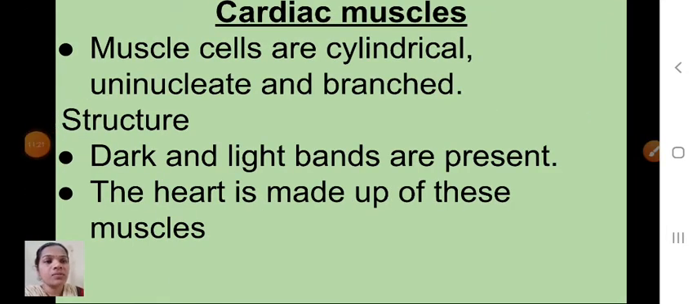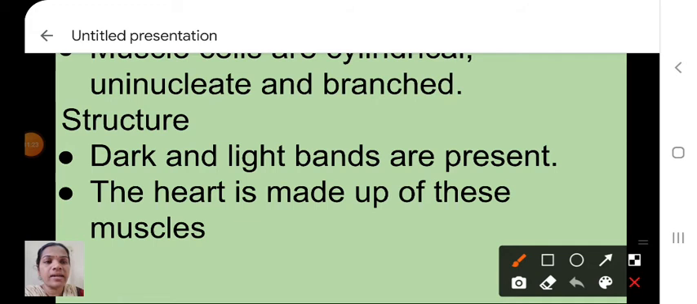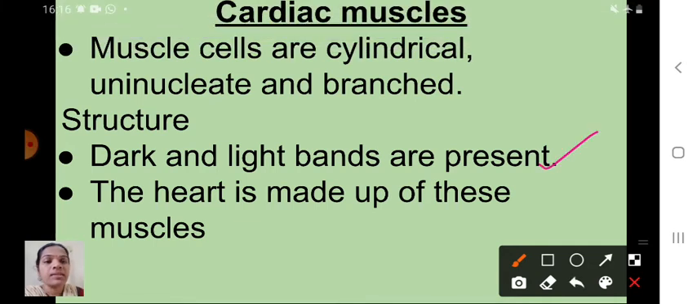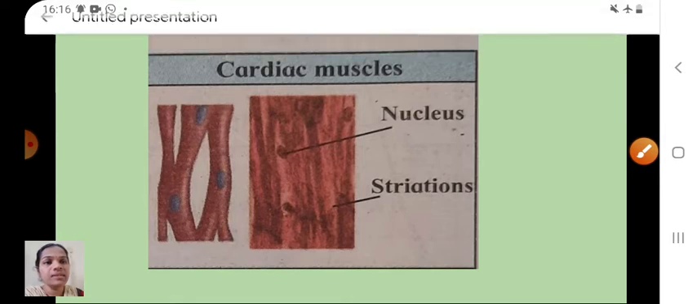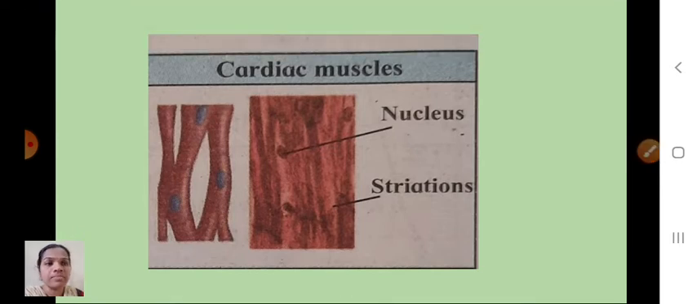Next one is structure: dark and light bands are present. The heart is made up of these muscles, that's why it is called cardiac muscles. So our heart is made up of cardiac muscles. The structure of these muscles is dark and light bands present. Yes, this is the structure of cardiac muscles.